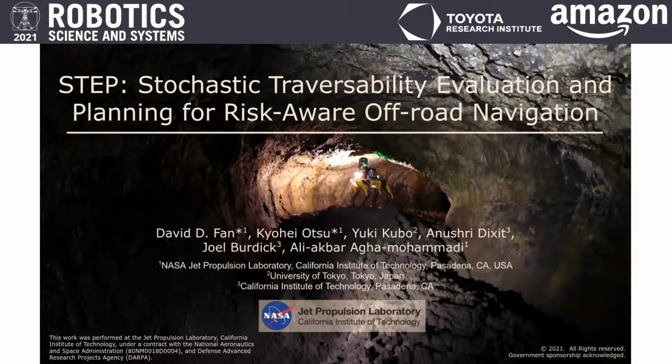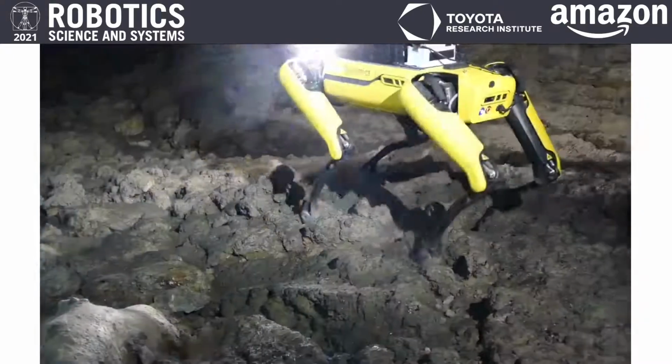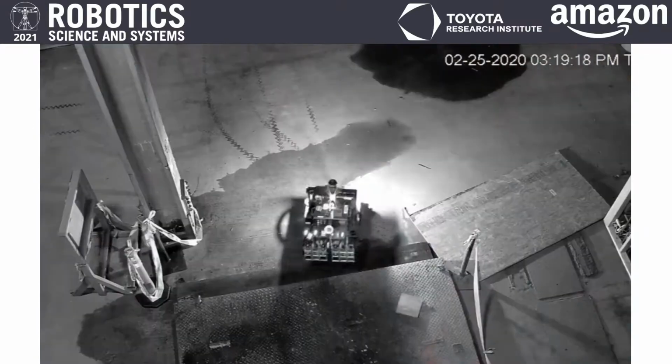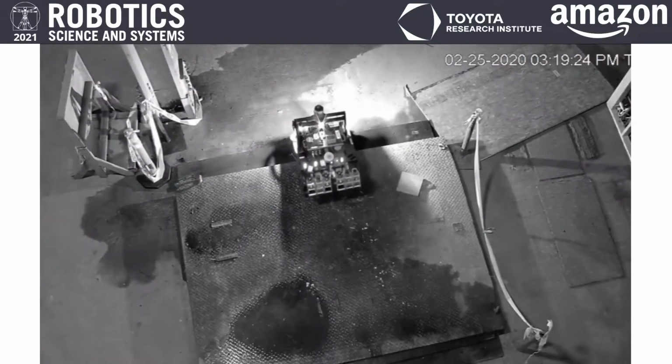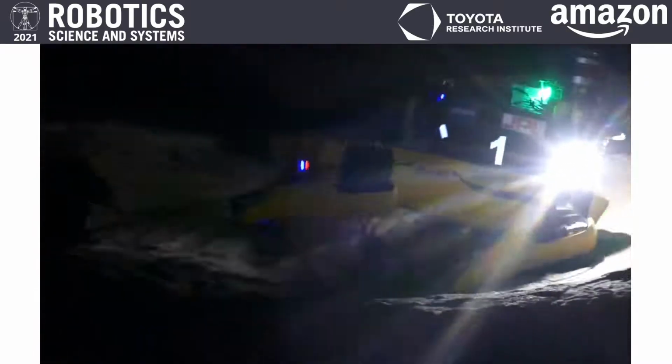Welcome to our RSS 2021 Spotlight Talk, entitled STEP: Stochastic Traversability Evaluation and Planning for Risk-Aware Off-Road Navigation. Estimating traversability and planning a safe path in challenging off-road environments is a difficult problem for an autonomous robot. Typical challenges can include rough terrain, slopes, overhangs, and narrow passages. On these types of terrain, robots can fail in various ways, such as getting stuck, slipping, or falling down.